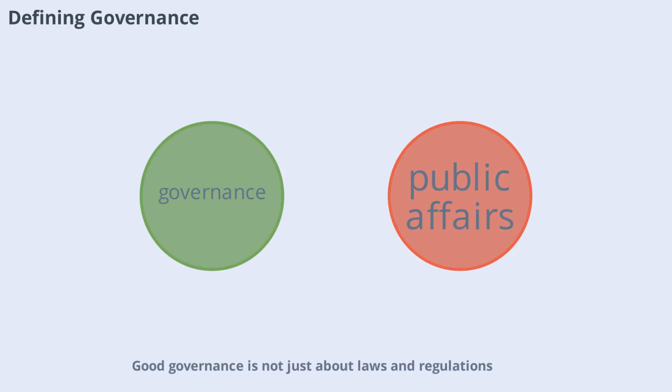Good governance is not just about laws and regulations, it's about the values and standards that underpin government actions. By understanding what governance means, we can better appreciate the complexities involved in running a country, state, or municipality. This scene lays the groundwork for the principles we'll discuss next.